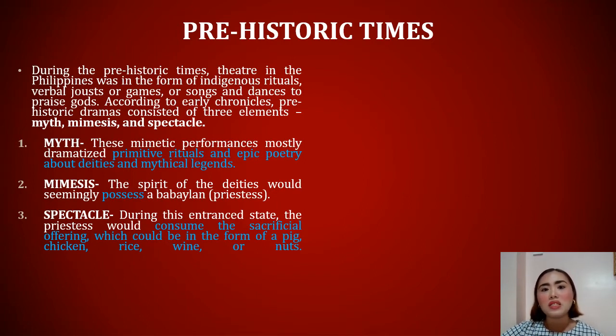Myth in these mimetic performances mostly dramatize primitive rituals and epic poetry about deities and mythical legends. When it comes to mimesis, or mimicry, the spirit of the deities would seemingly possess a babaylan or a priestess. And the last part, spectacle. Of course, you need an audience. During the entranced state, the priestess would consume the sacrificial offering, usually pig, chicken, wine, rice, or nuts. But usually, it is pig or chicken, and the priestess consumes it raw. That is why it would draw in a lot of people and create a spectacle.